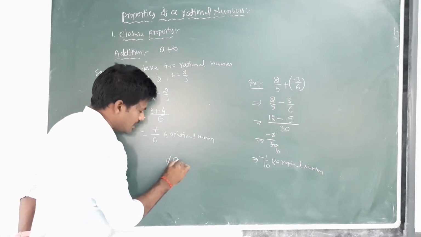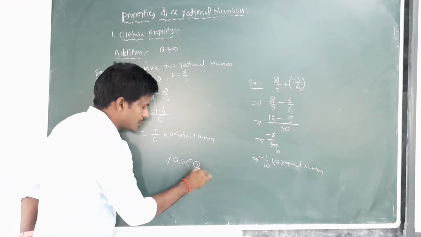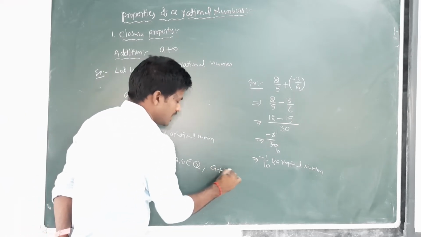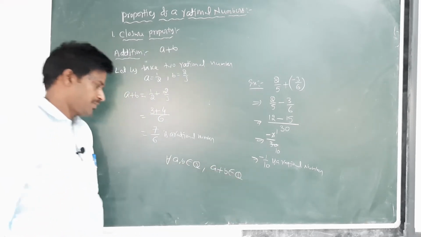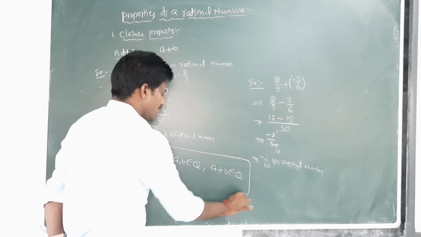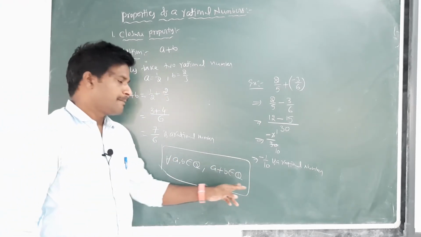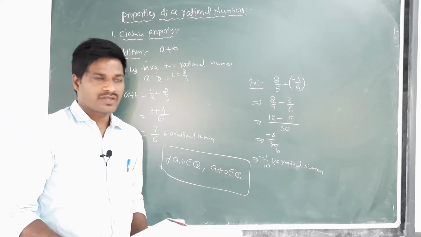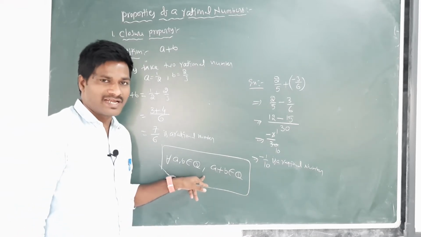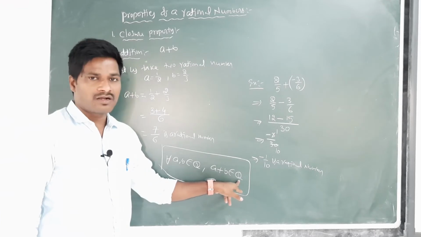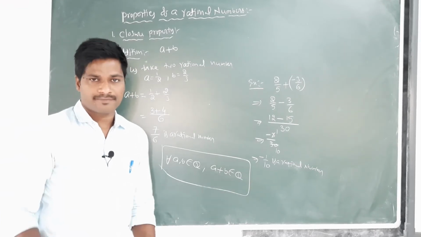For all a comma b belongs to Q, a plus b belongs to Q. If a and b are rational numbers, their sum is also a rational number.